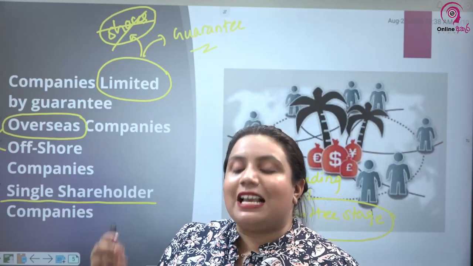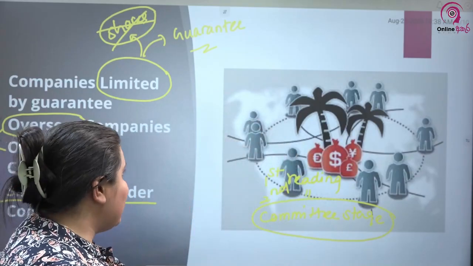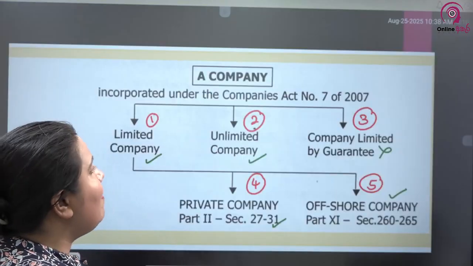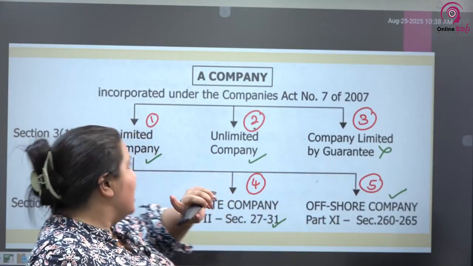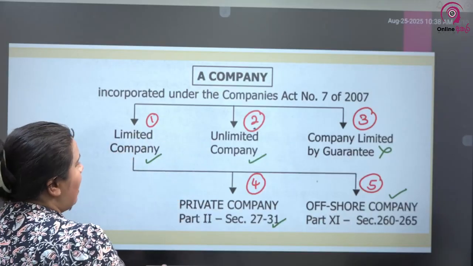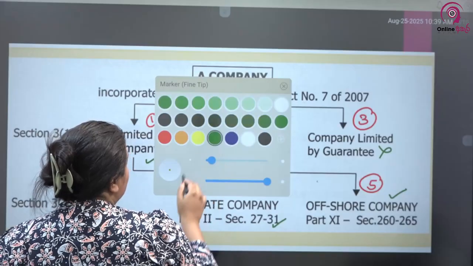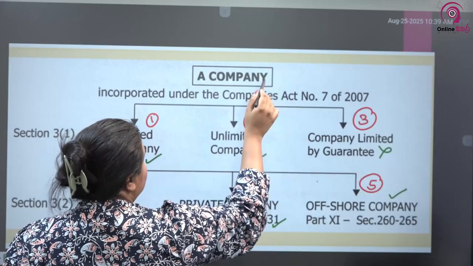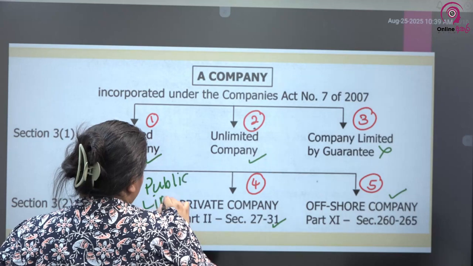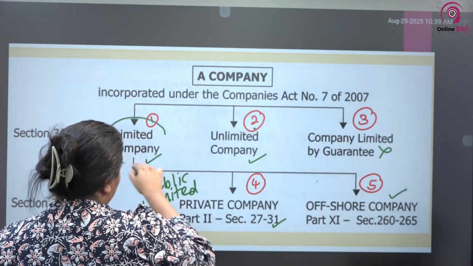So those are the classifications of companies. Almost all the companies we have discussed at large. Only companies limited by guarantee weren't focused on much, but we will be discussing them again. We discussed limited companies, private limited companies, together with public limited companies.